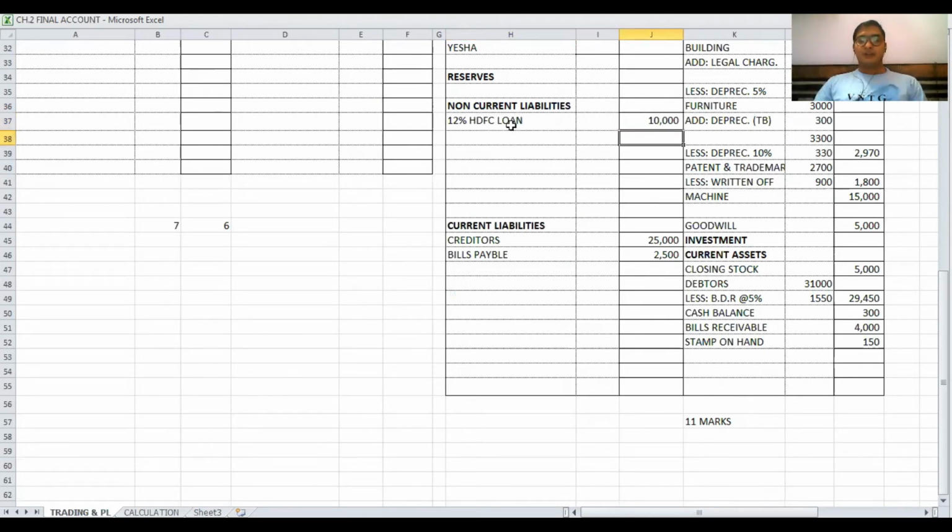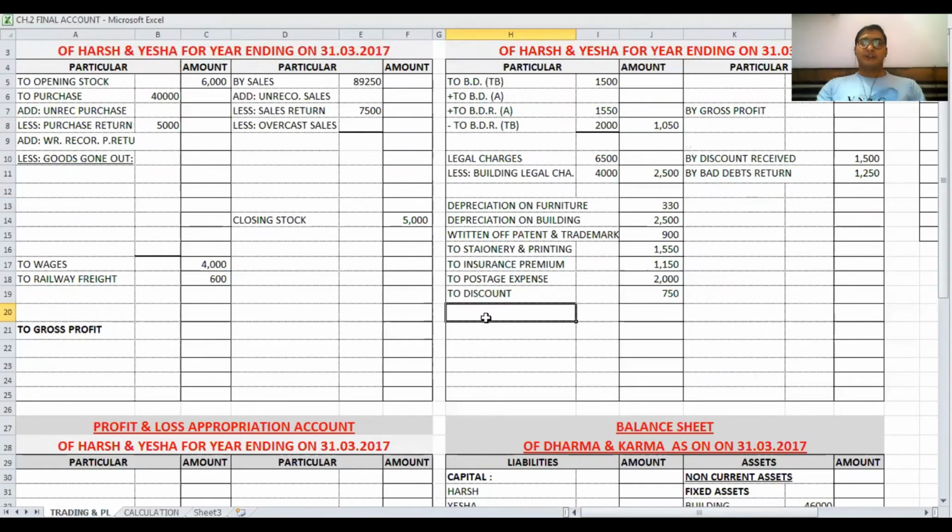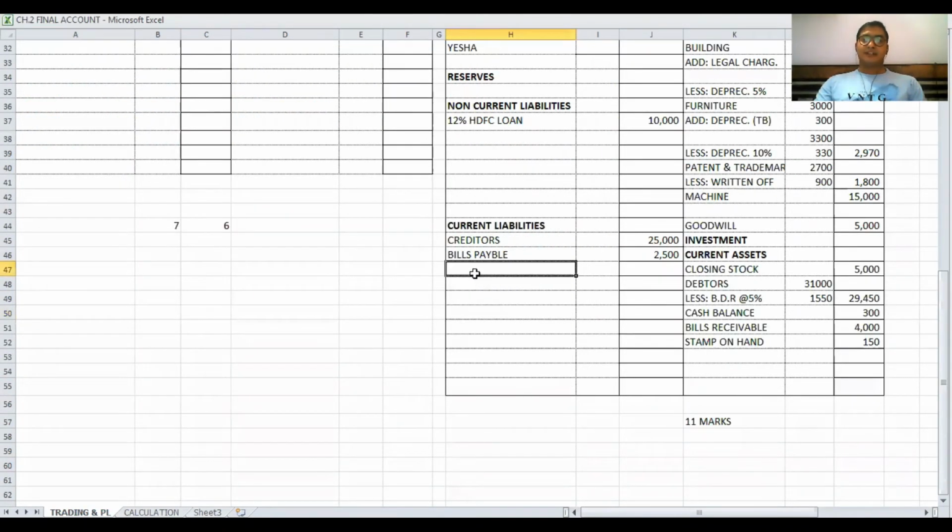Now again it is a hidden adjustment. Here the loan is not of a partner but a loan of bank. On this loan we have to calculate the interest. Two entries for interest. Number one, in P&L account debit side, interest on loan, and second one, in current liabilities, outstanding interest on loan.